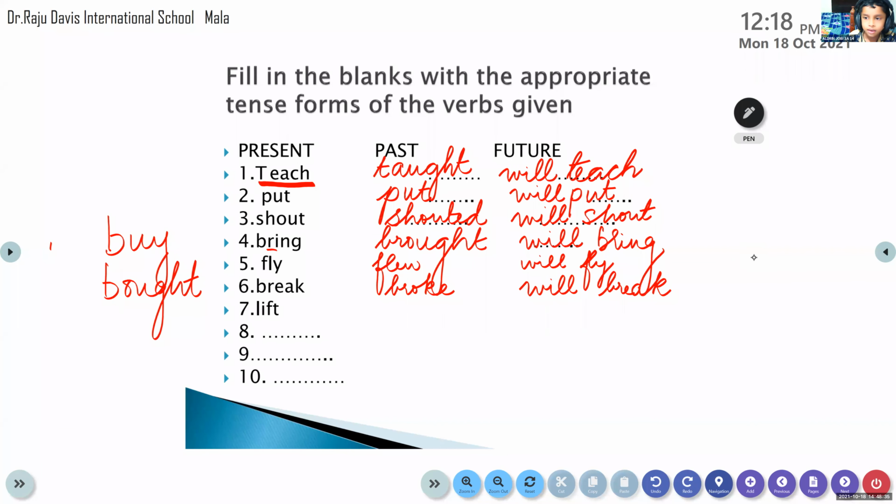Lift. Lifted. Okay, lift, it is lifted, L-I-F-T-E-D. So the future tense form of it, Aldrin, it is will lift, not lifted. You have to write the base form, that is the present tense form of it. Okay? Yes, ma'am. Lift, lifted, will lift. Come on, write it.